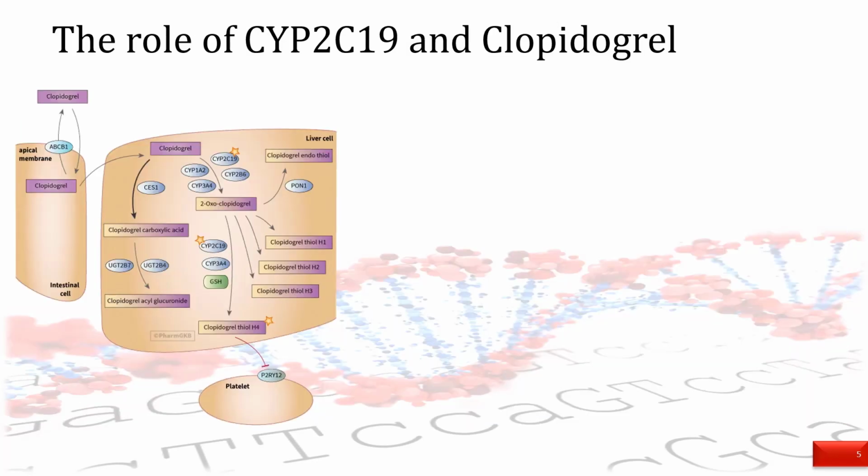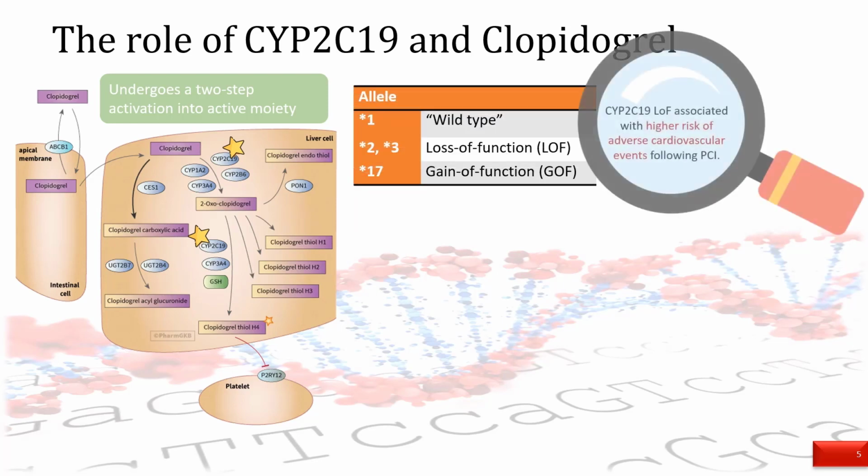So, why is CYP2C19 polymorphism such a big deal? Well, clopidogrel requires a two-step bioactivation before it is active. 2C19 is involved in both steps. When one carries a *2 or *3 allele, they are termed loss-of-function carriers. If one has a *17 allele, they are called gain-of-function carriers.